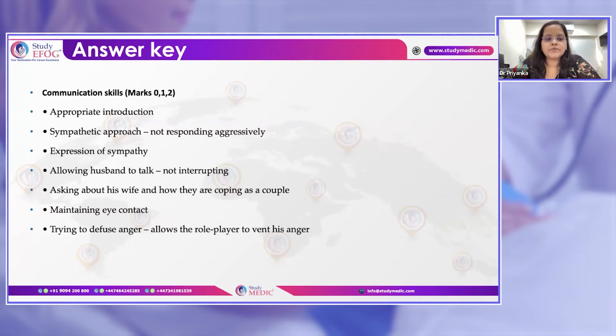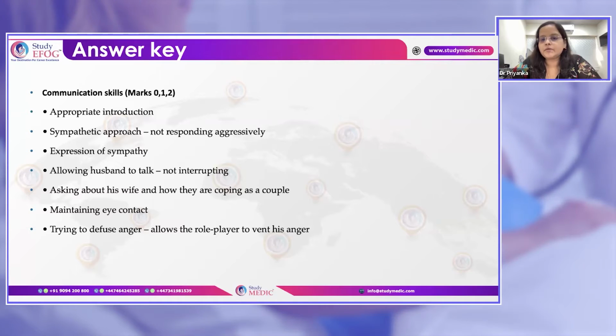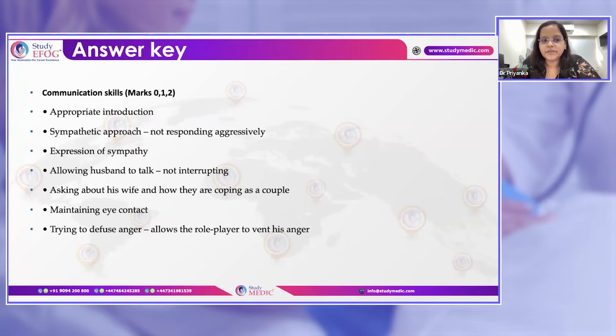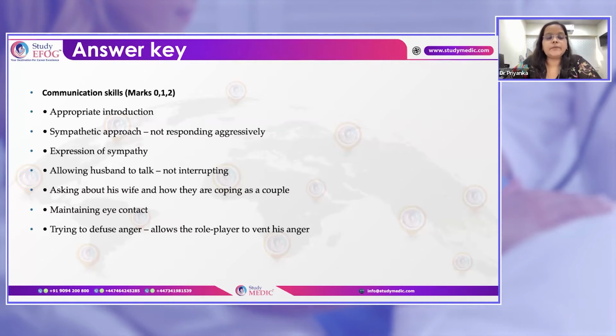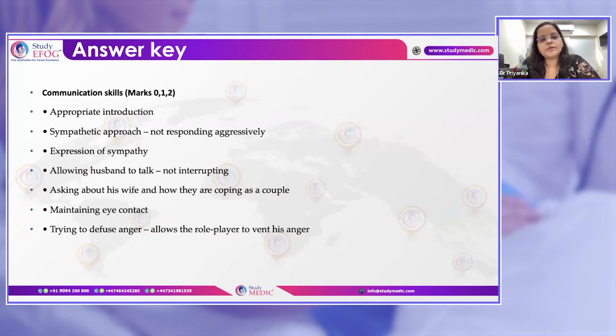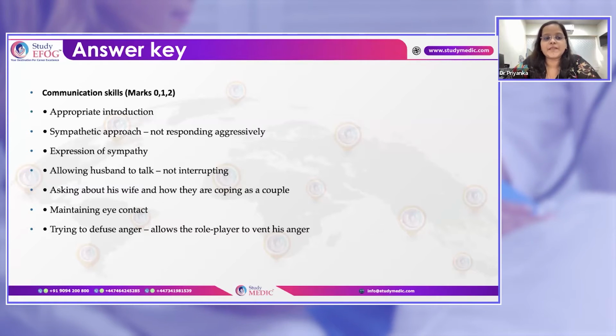So these are some of the few examples of this station. Here we do not have to become defensive. We have to apologize to them, but not frequently. We also have to calm ourselves down even if they are aggressive. We have to let them talk, either the patient or the relatives, and not interrupt them, so that they will think that we are giving importance to what they are saying.